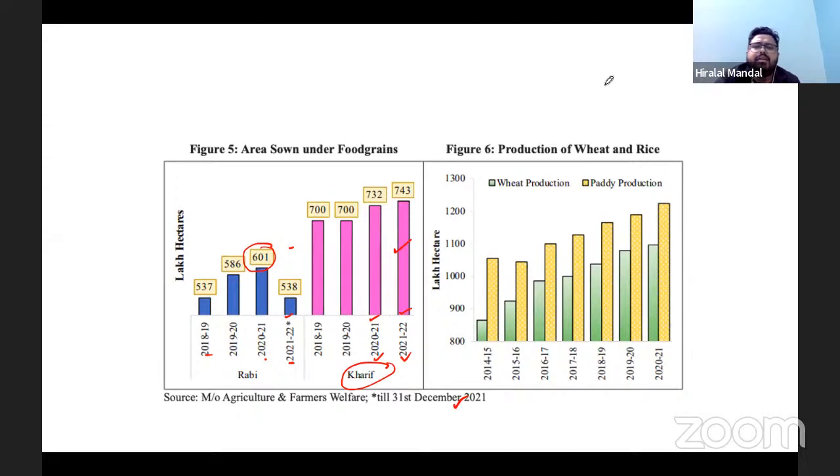Okay. One thing is that in India, major areas are under Kharif production. We are a monsoon dependent country. So major areas depend on the monsoon, and therefore we can see they are engaged in Kharif production. The less area under Rabi crops is largely because, as Aman has highlighted, of the lack of irrigation facilities.